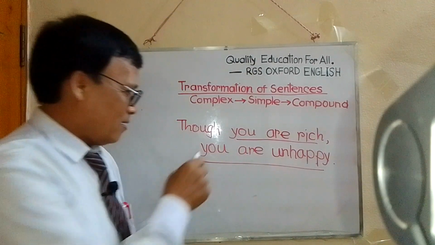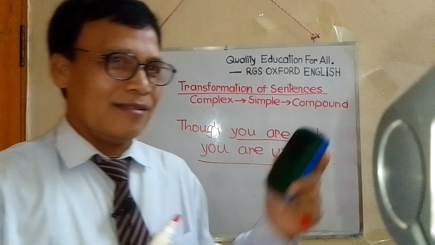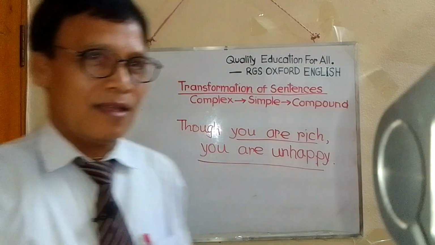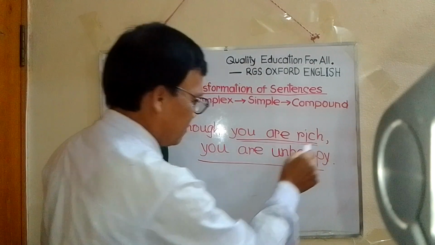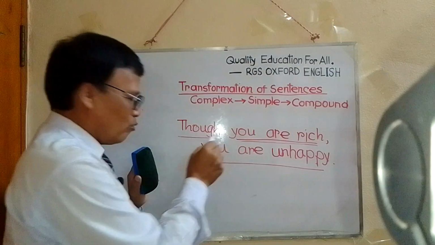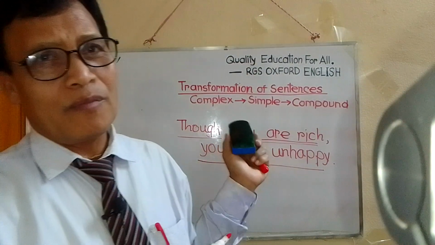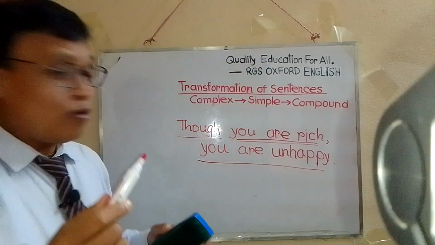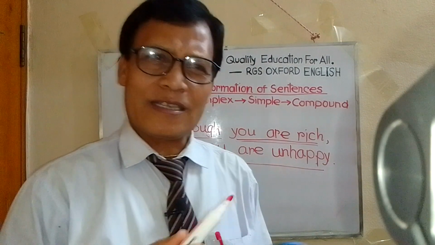So you can turn the clause into phrase. Okay. Next you see, you are rich, and as it is though, instead of though, or in lieu of though, we must use in spite of or despite.